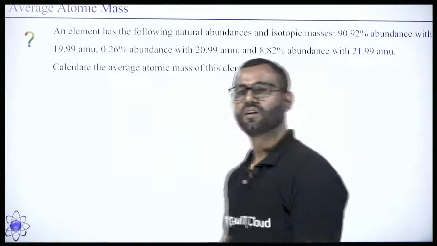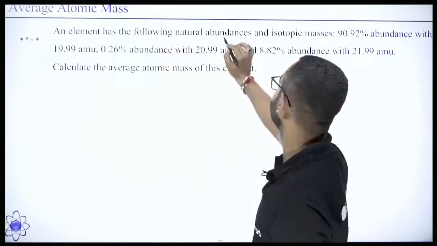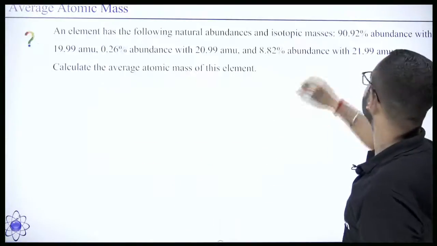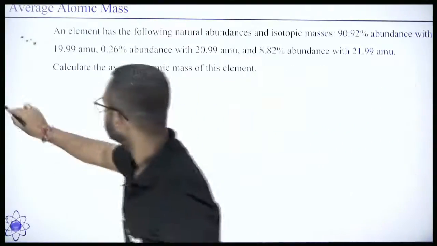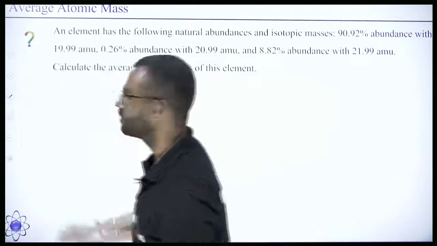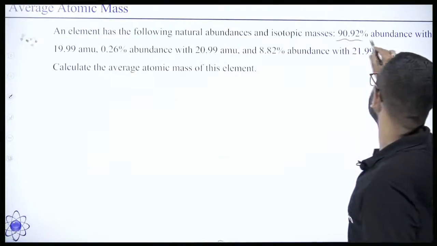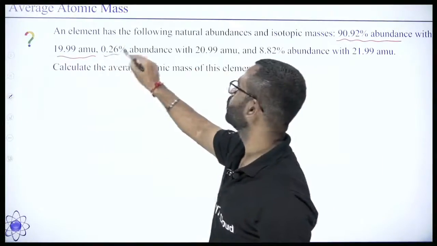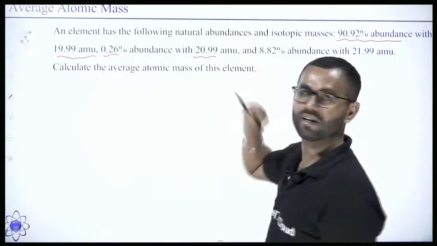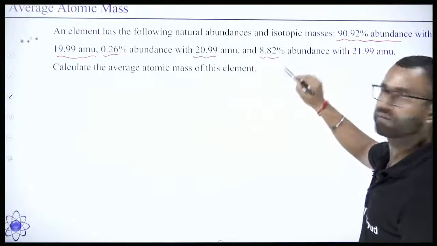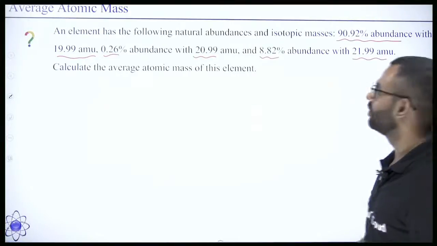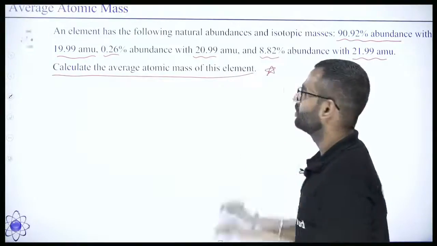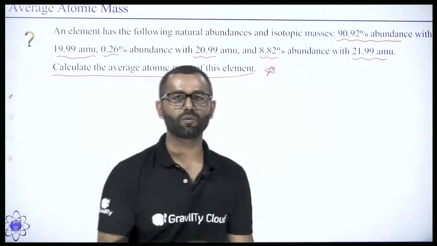It's the same question. The question says an element has the following natural abundances and isotopic masses. So 90.92% abundance with 19.99 AMU, 0.26% abundance with 20.99 AMU, and 8.82% abundance with 21.99 AMU. Calculate the average atomic mass of this element. Right? So same thing. Here also you need to apply the same thing.